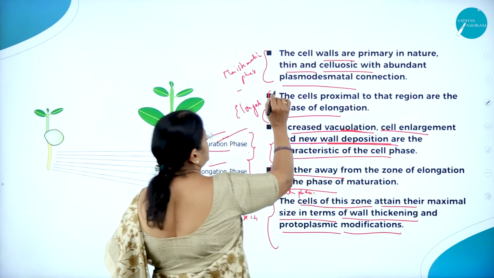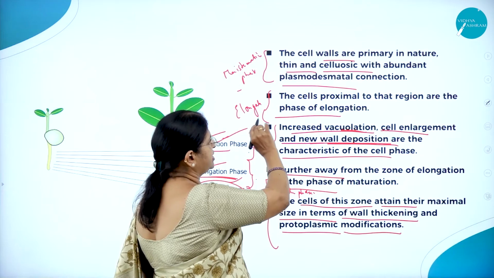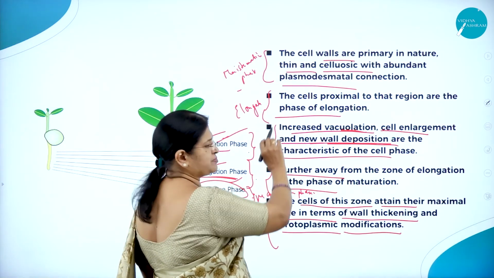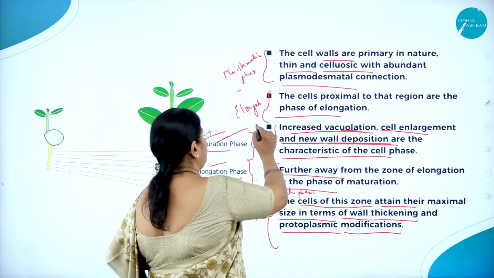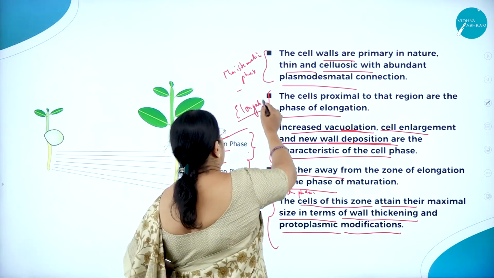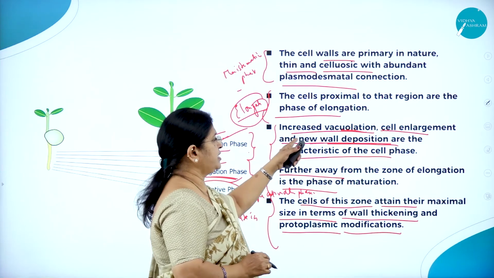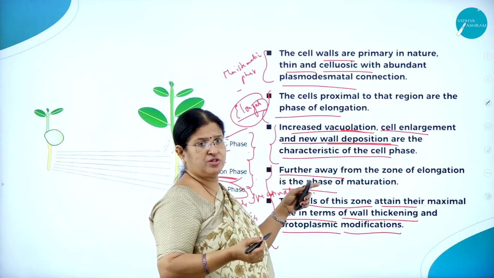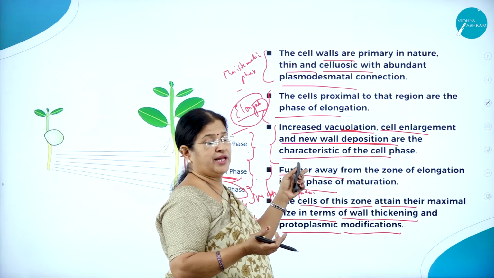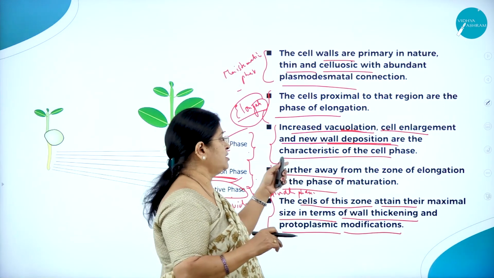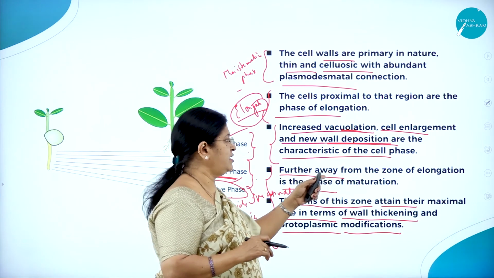And the cells proximal to that region are called the phase of elongation. What is characterized by the elongation phase? The increased vacuolation. So there is formation of vacuoles, cell enlargement and new cell wall deposition, that is cellulose with hemicellulose, are the characteristic features of this phase.